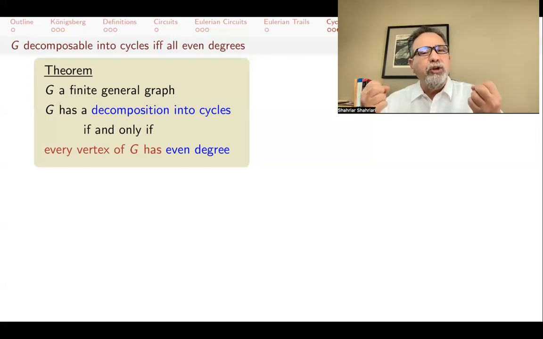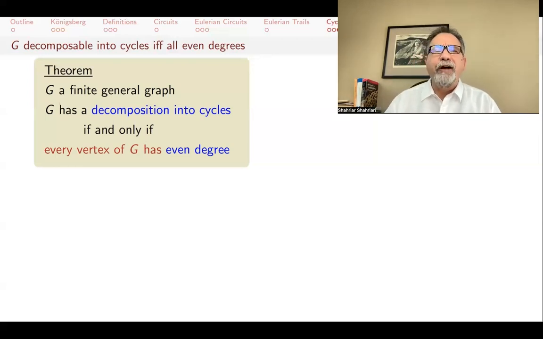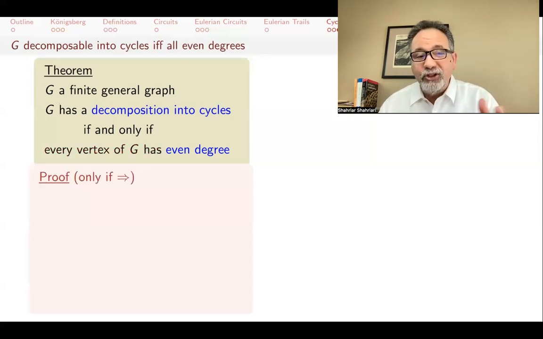And because we're wanting to decompose into cycles, but we're not looking for an Eulerian circuit, we don't have to assume that the graph is connected. As long as all the degrees are even, you can have a decomposition into cycles. Now, why is that? Pay attention to the proof.